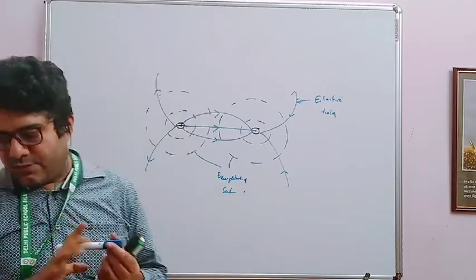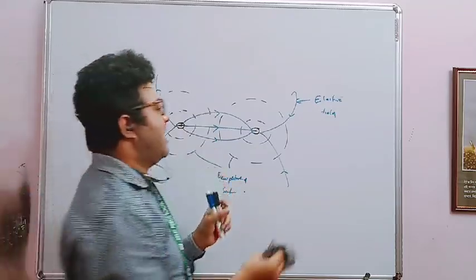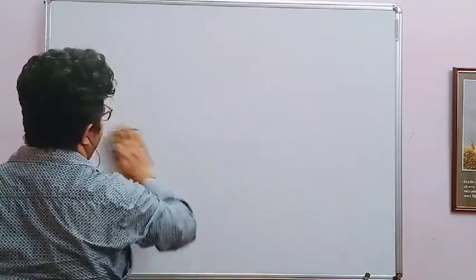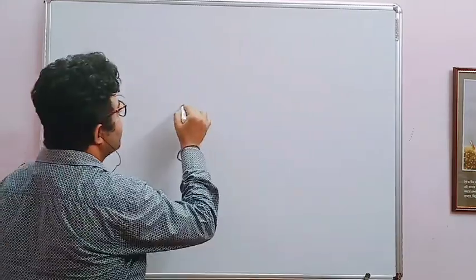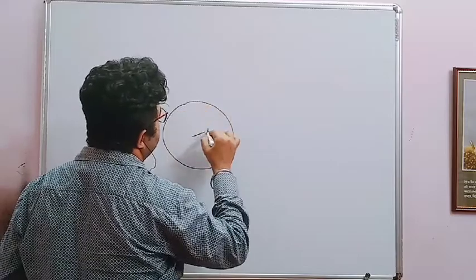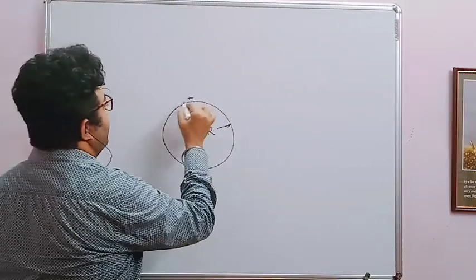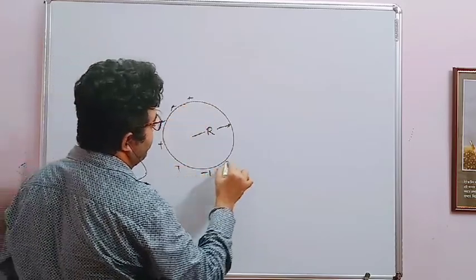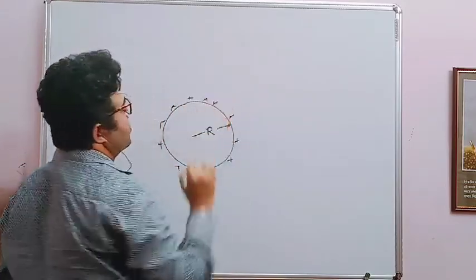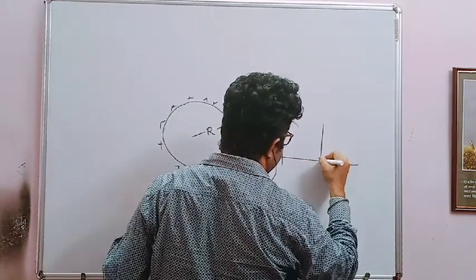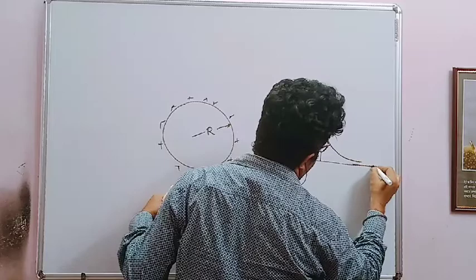Okay, and with this I just want to discuss one more point, which is very, very important, and then I conclude my lecture today. The last thing, suppose we have a shell, okay, so if Q charge is distributed throughout the surface, so we know electric field looks like this.